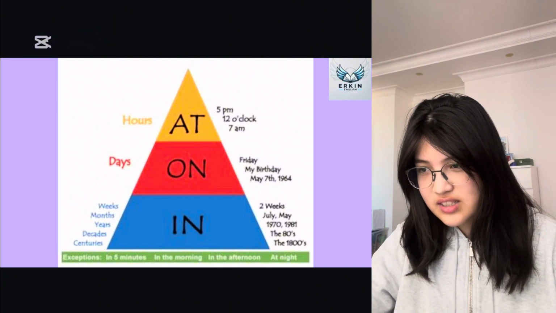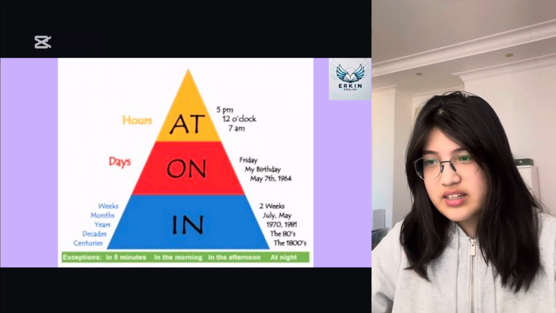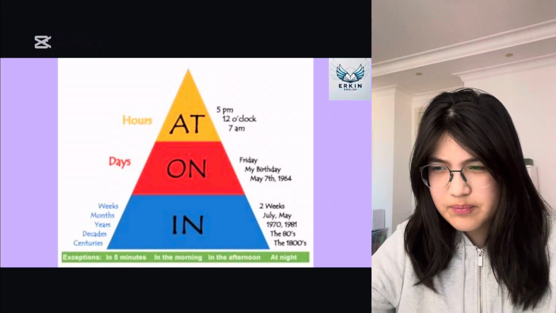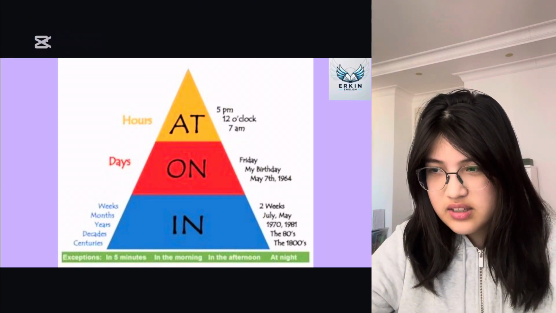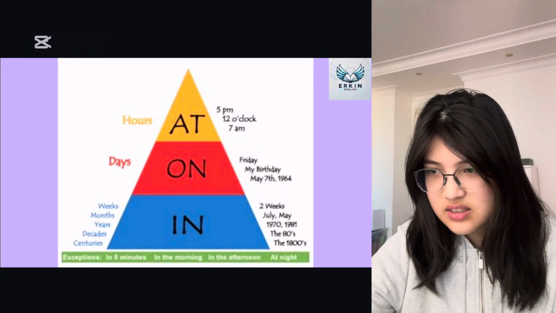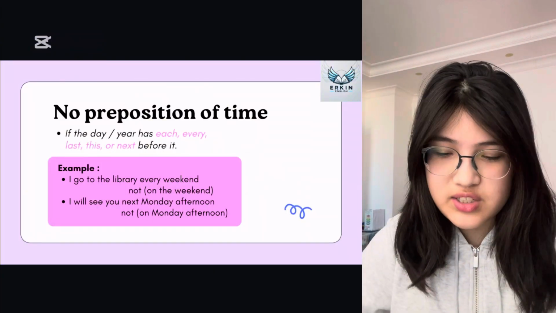And on every single side, we can see what we use each preposition for. I find this very useful because it shows how often every preposition is used. And here we can see that at is used for hours, on is used for days, and in is used for every other time. There are several occasions where we don't need to use prepositions in time at all.